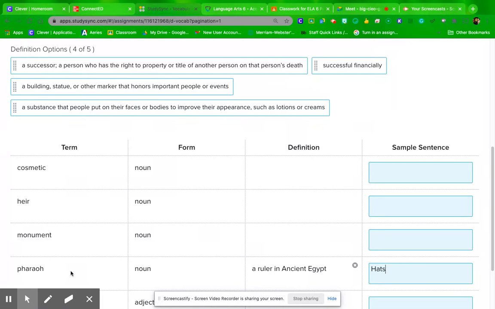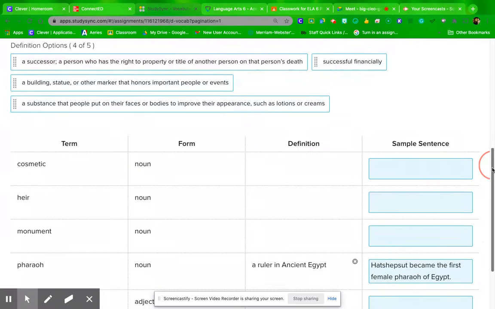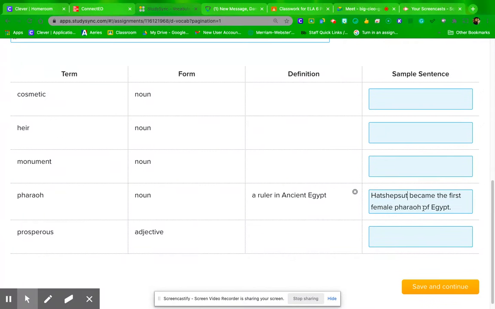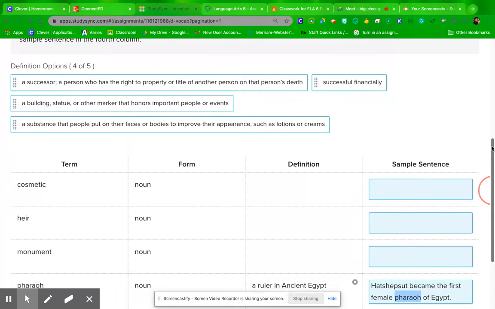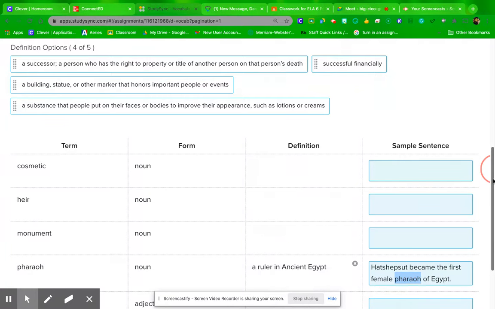Hatshepsut became the first female pharaoh of Egypt. Okay? Remember that your sample sentence has to have the word that is the term on the left-hand side. Then we're going to take our next word. Prosperous means successful financially.